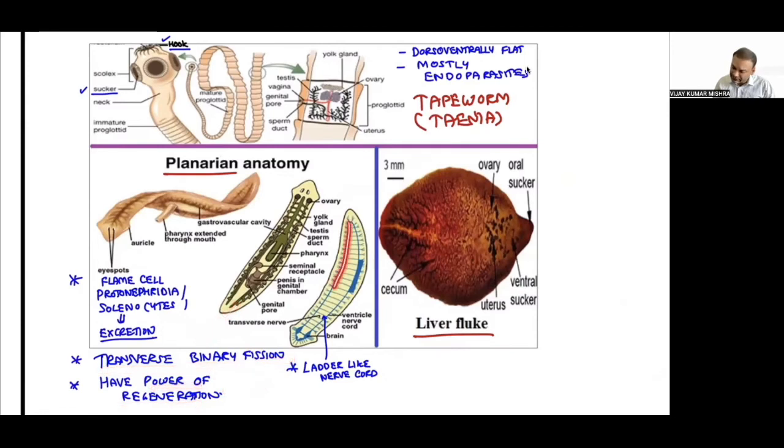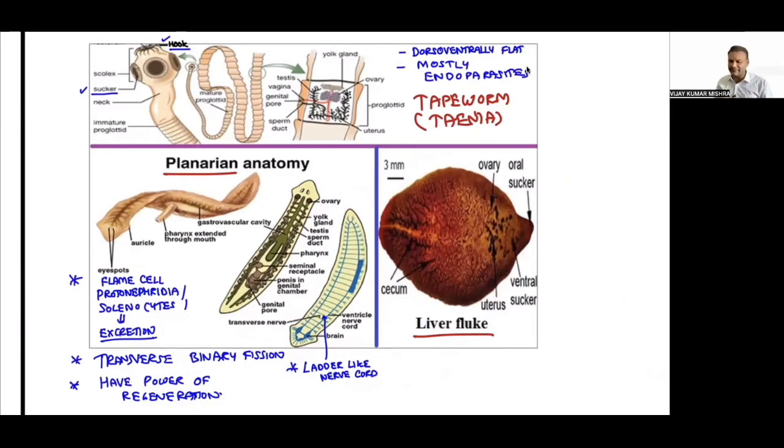And can you see this ladder-like or step-like structure? This is called the ladder-like nervous system. In Hydra, the nervous system was present in the form of a nerve net. From nerve net, we are now moving on to the ladder-like nerve cord. That is the new modification that occurs here, and you should know that. So these are the key properties that we have discussed in the diagram.